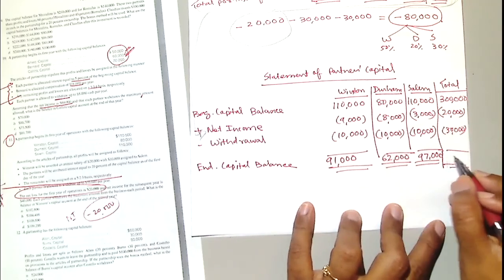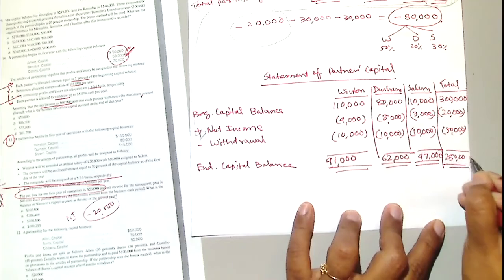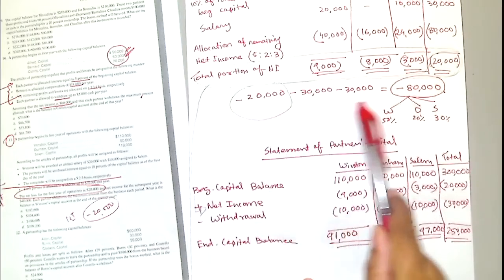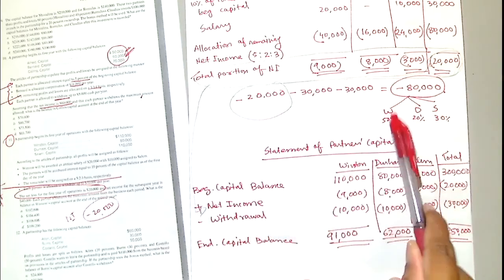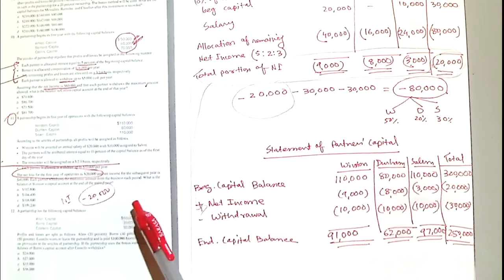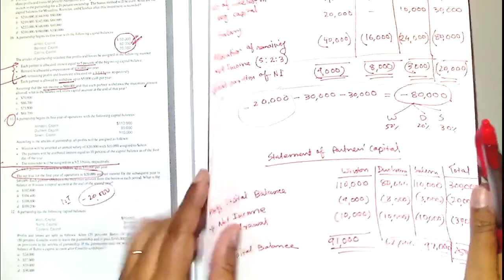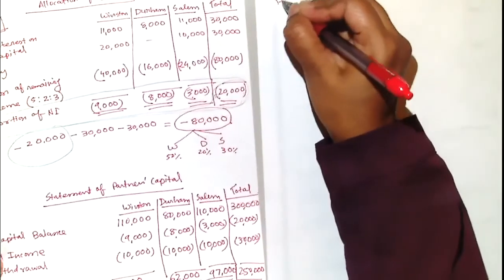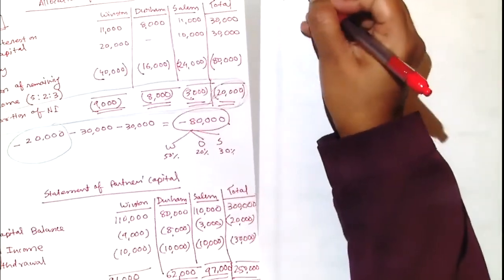What's the total here? 250. Excellent. So you see, it's not difficult, but I just want to show you what happens if you have a loss. And this problem is asking for 2 years. We don't have to spend time on it, but I'm asking you to do the same thing here. Take another paper, do year 2. This is your homework.